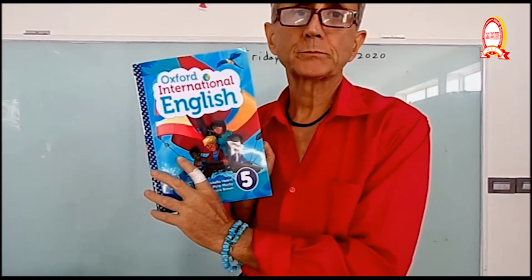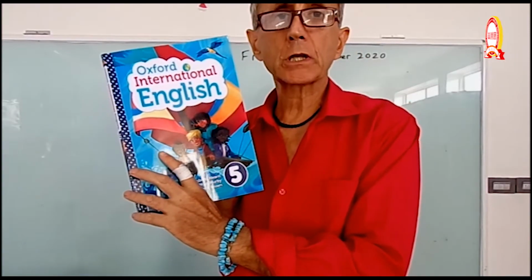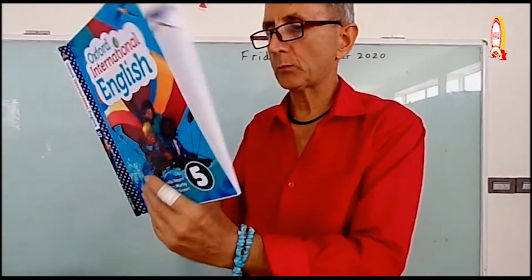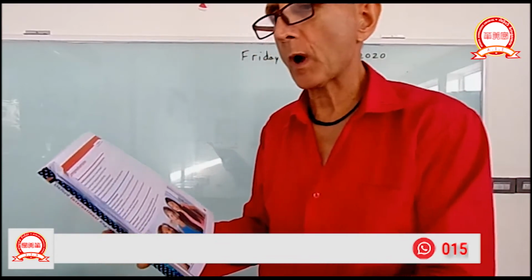Okay, here we are again. Grade 5, last class of the week, English class 3, unit 1, and we are on page 18. On page 18, we have a poem about identity.